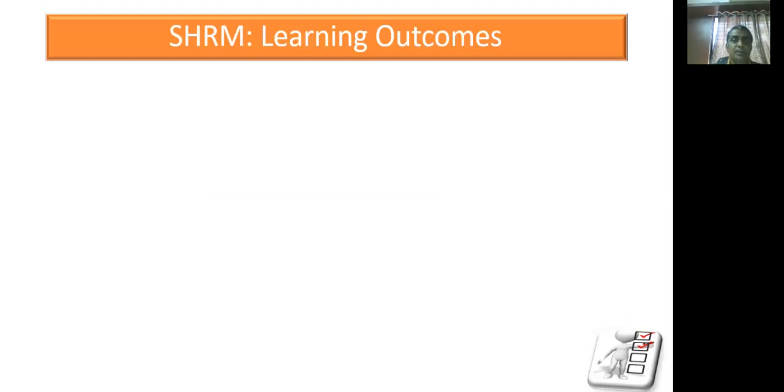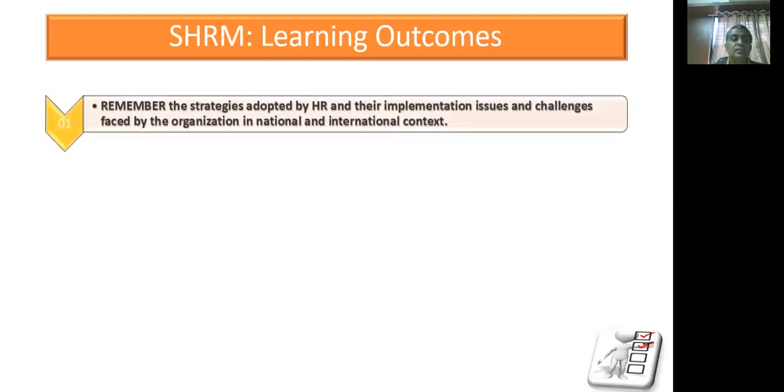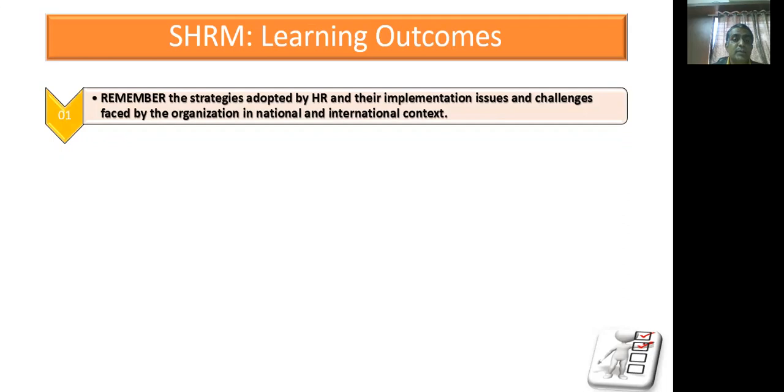The fifth chapter, global dimensions to HR strategy, focuses on the global context of HRM or SHRM. The learning outcomes of this course are: first, remember the strategies adopted by HR and their implementation, issues and challenges faced by the organization in national and international context.